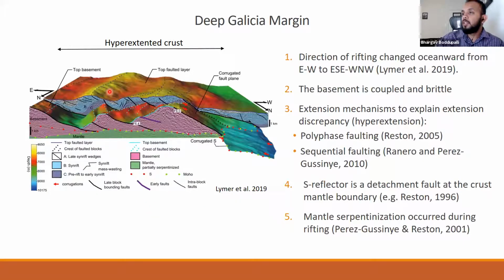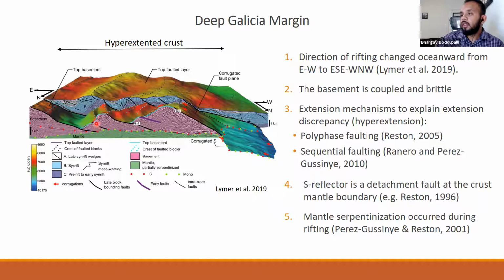So this is the model of the deep Galicia margin developed from the 3D seismic volume. Towards the west is the sea, and towards the east is the land. The different geological units are shown in different colors. The crystalline basement is shown in pink, and above it are the different synrift and pre-rift packages.